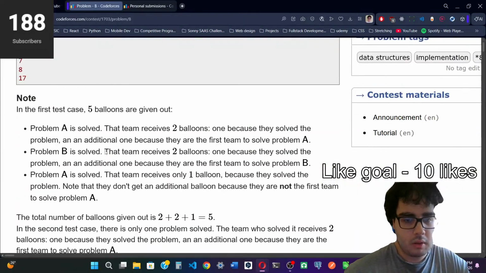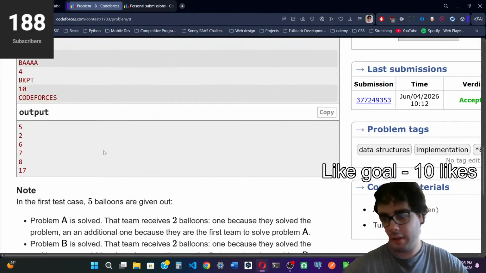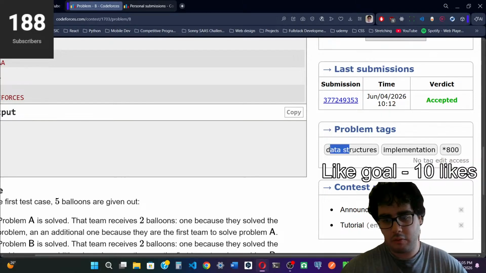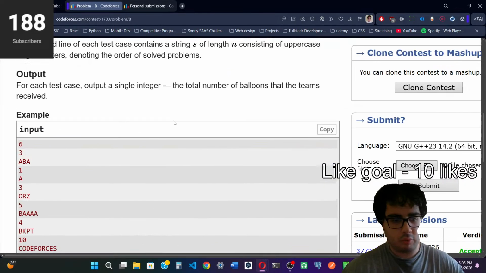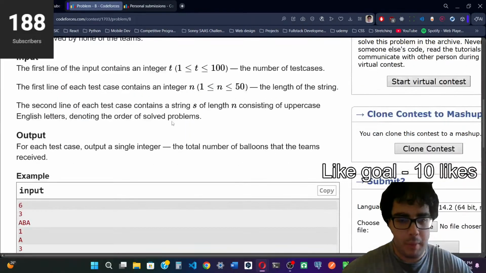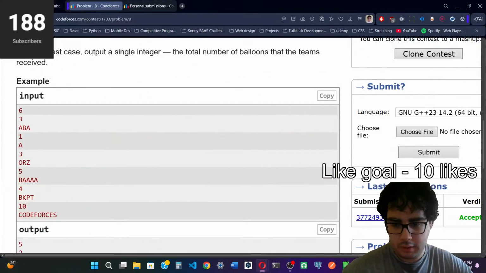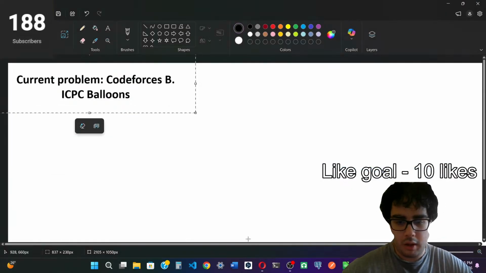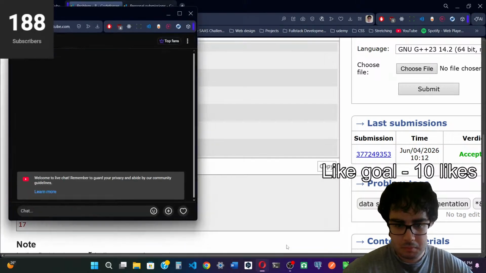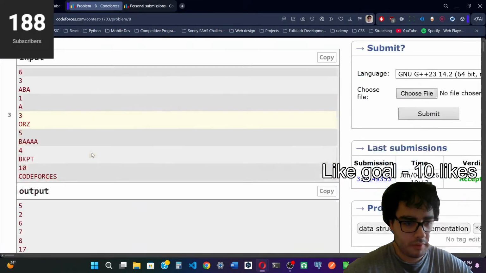So what is the approach here? The topics are data structures and implementation, and one data structure we can use to solve this is a map. I don't remember if I explained this already, but whatever. One way to solve this is with a map.